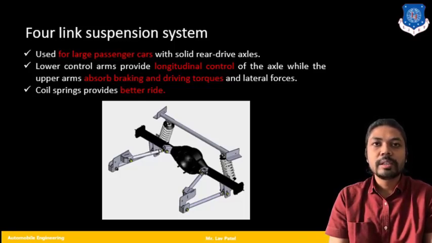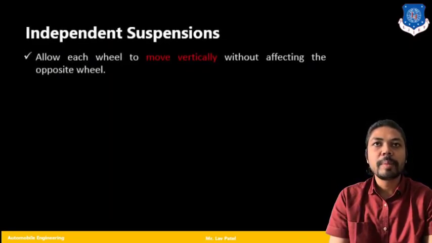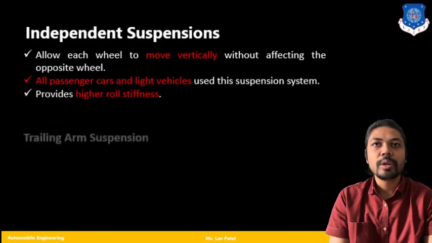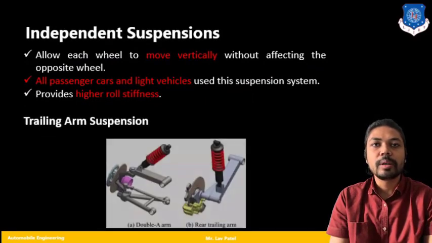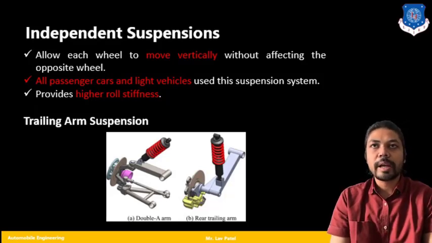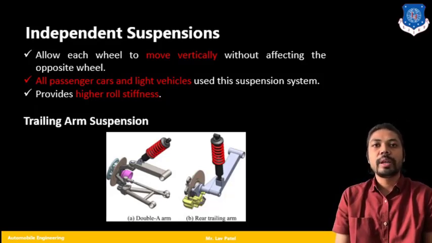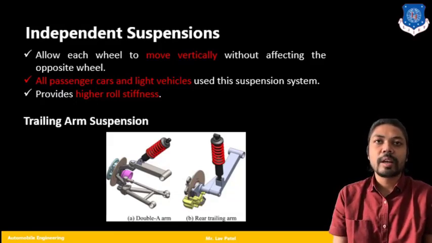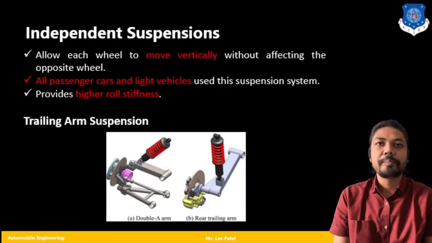And also you will find these two springs that provide better ride or comfort to the driver. So this is an example of four link suspension system. Moving further, you will find independent suspension system. So this kind of suspension system is very popular nowadays because we are using light vehicles or passenger cars. So in such cars you will find independent suspension system.